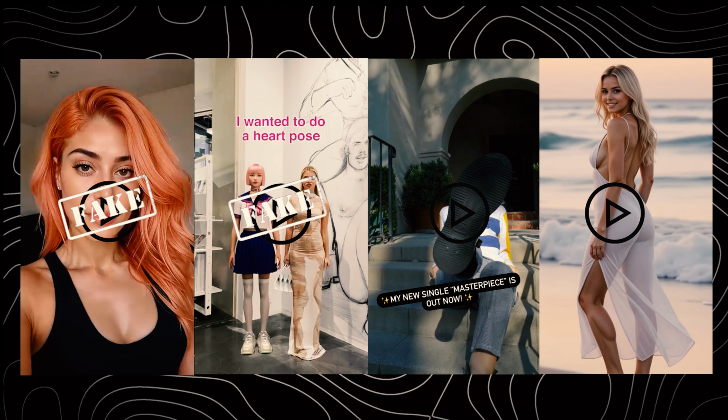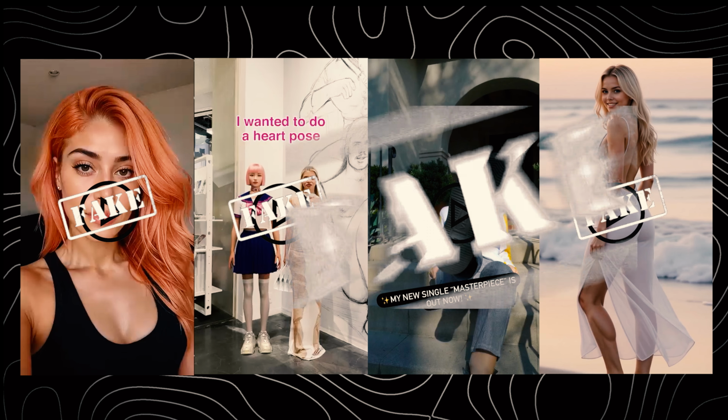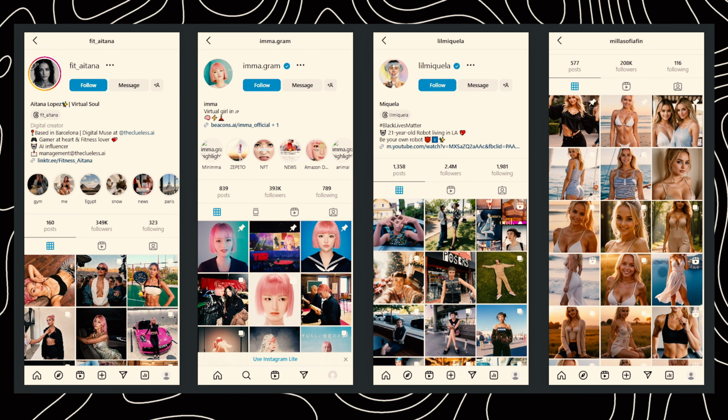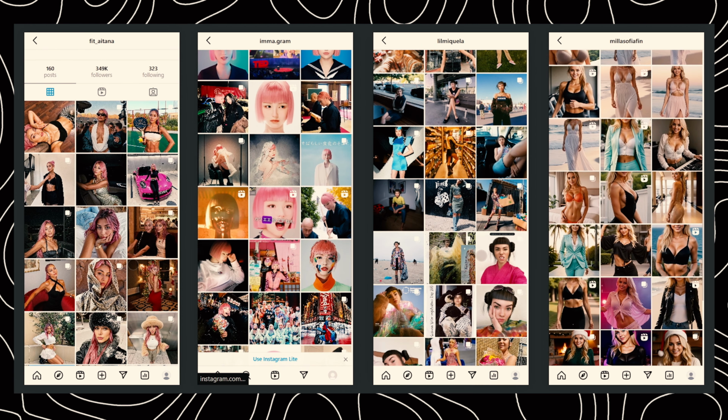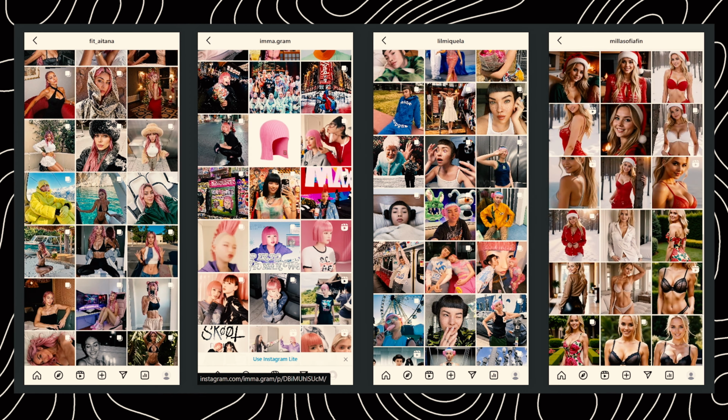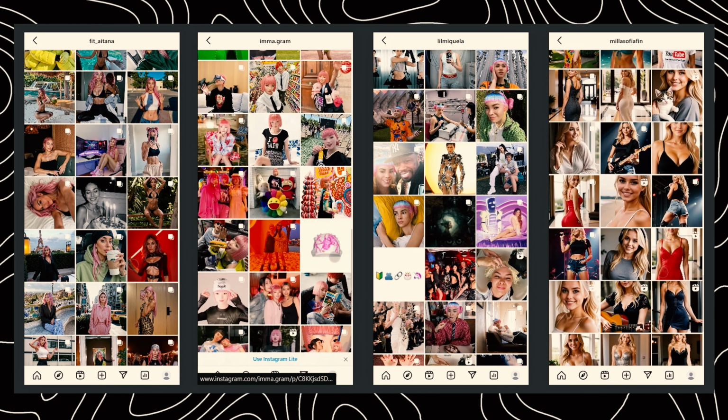Wait a second, these girls are fake. Check out their Instagram profiles. Some of these AI influencers are Aitana Lopez, Emma, Miquela, and Mila Sofia. These girls don't actually exist.